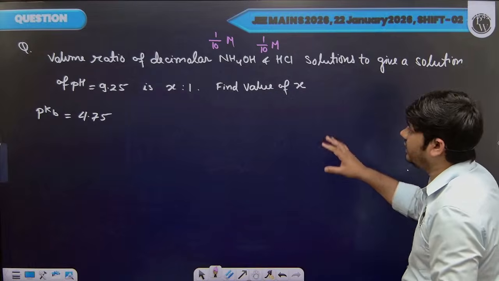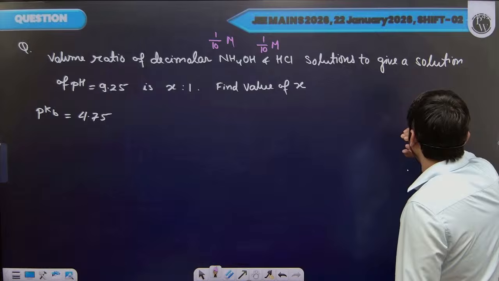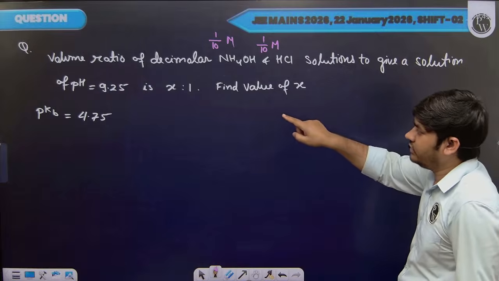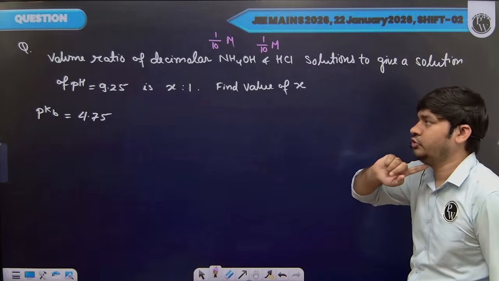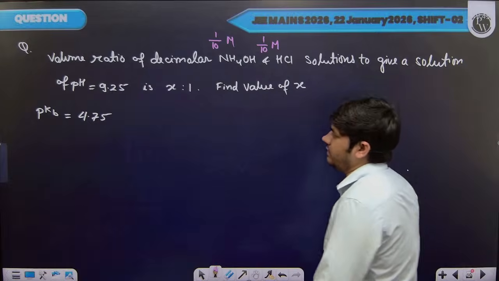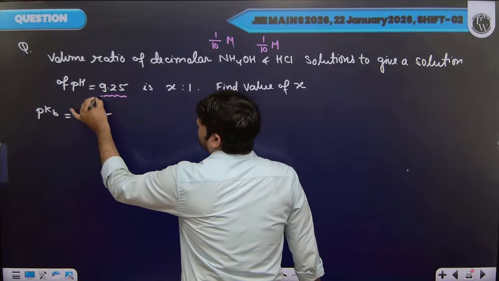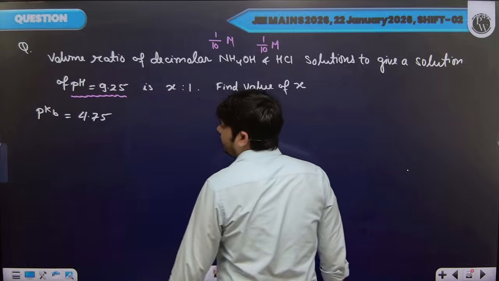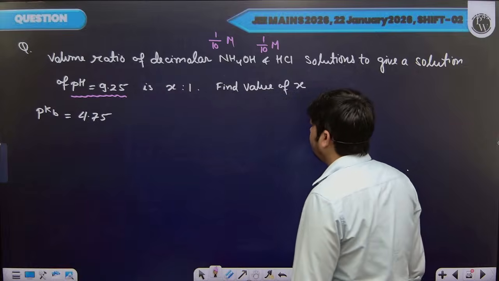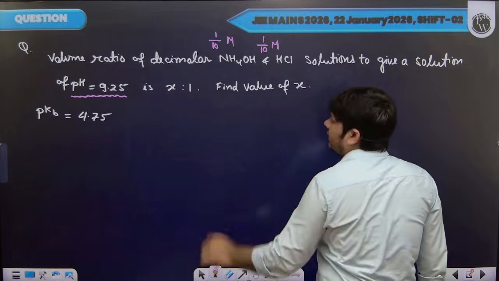We are mixing these two solutions in X into 1 volume ratio, and after mixing we are getting a pH of 9.25. So we need to find out this value of X.